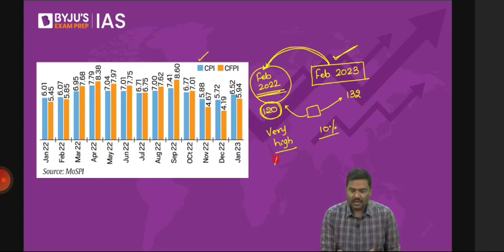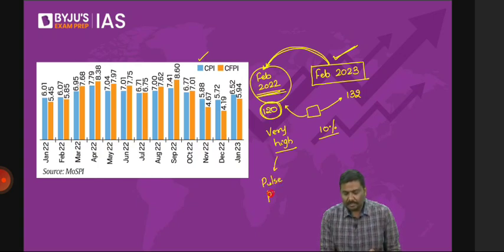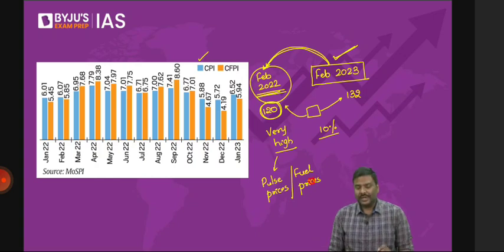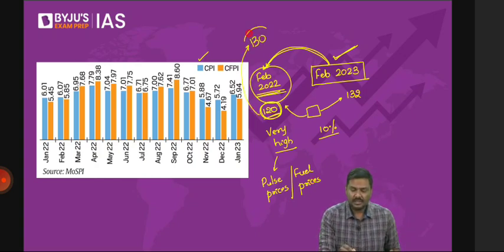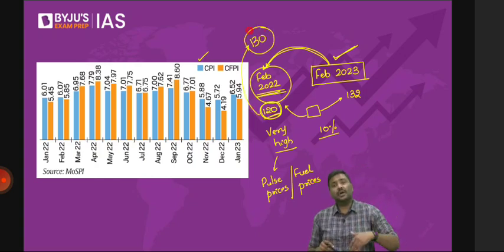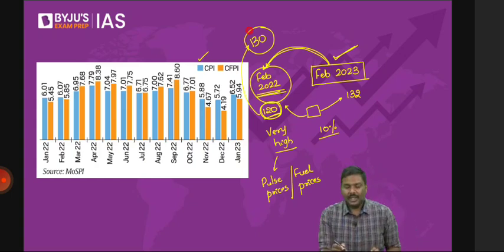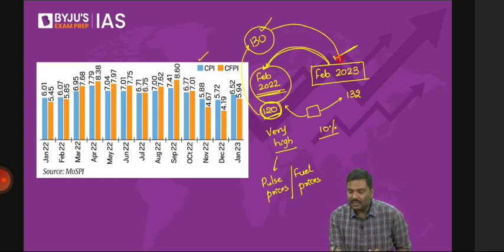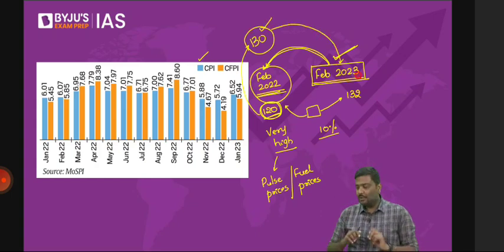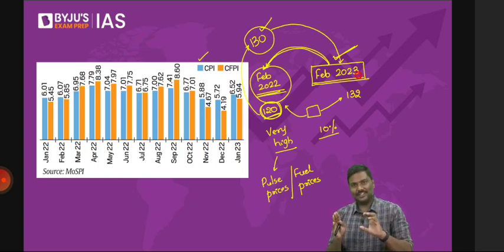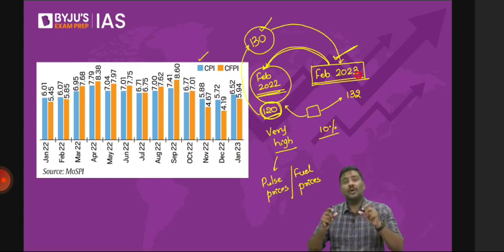What if, because of higher pulse prices, higher fuel prices, etc., rather than 120, this number was, let's say, 130 rupees? A simple question to you: if it is 130 rupees, will it not have an impact on the inflation rate for February 23 or not? I'm talking about the inflation rate. I'm not talking about price levels. I'm never worried about price levels. I'm talking about the inflation rate.